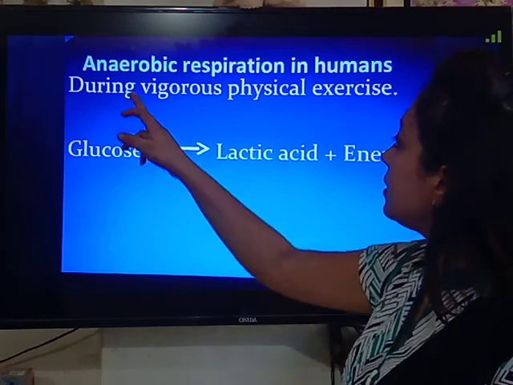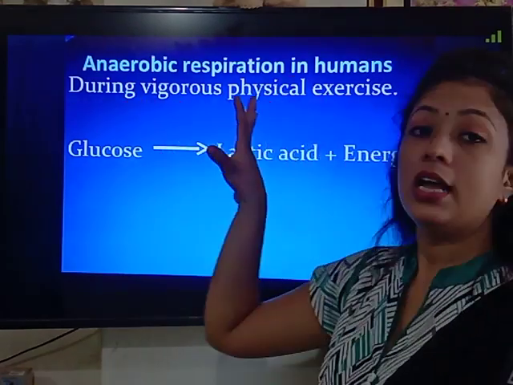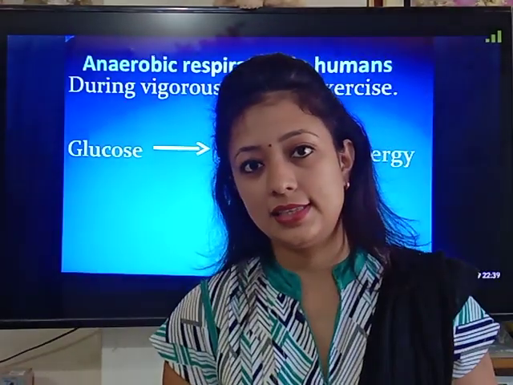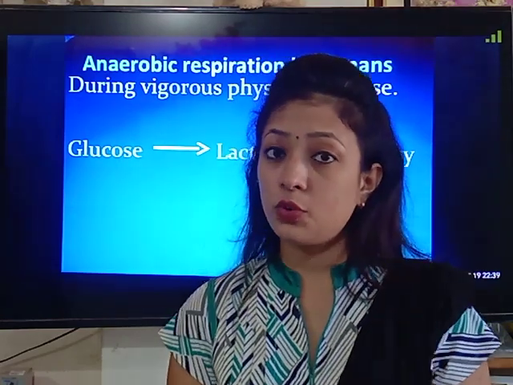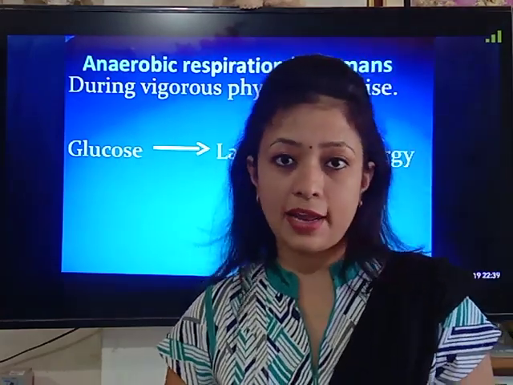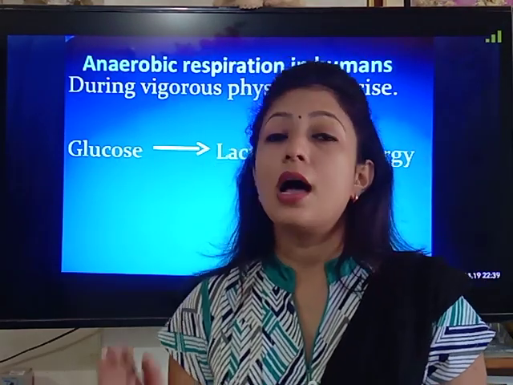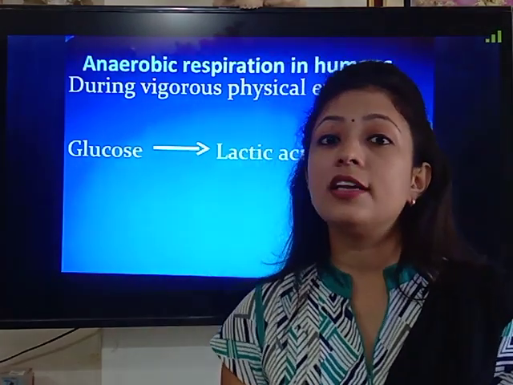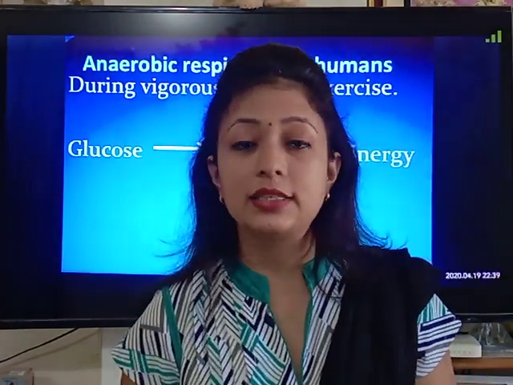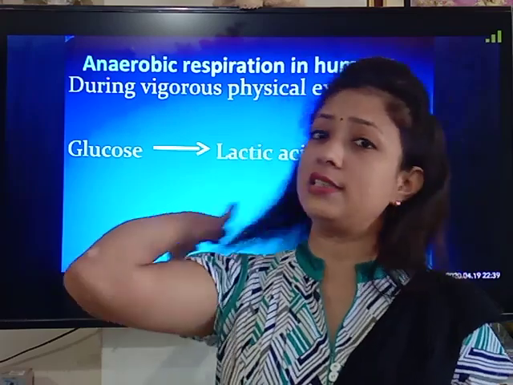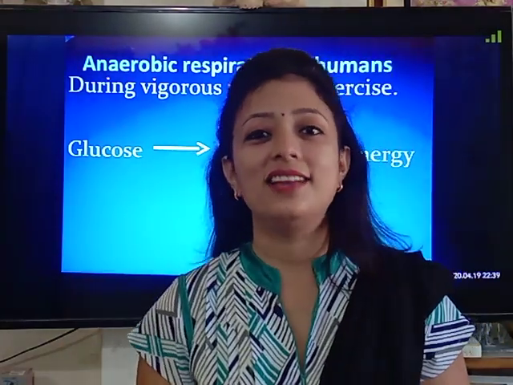So children, here is the anaerobic respiration in our muscle cells. You should know that our muscle cells usually respire aerobically. But when oxygen deficiency is created in the muscle cell, then instead of sitting idle, they respire anaerobically.